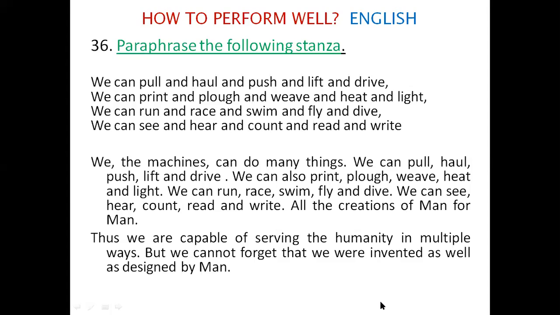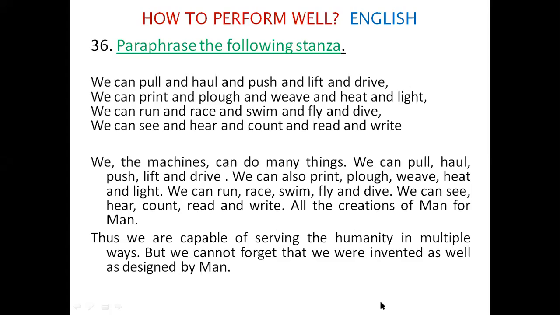But we cannot forget that we were invented. That is, the machines are speaking, the spokesperson. The machines say that we were invented as well as designed by man for man. This will be a perfect paraphrase. You can do it in 101 other ways. If you are creative, imaginative, and have more appeal, then you can do it in your own way, which may be better than the paraphrase I have given you. This is how to paraphrase.